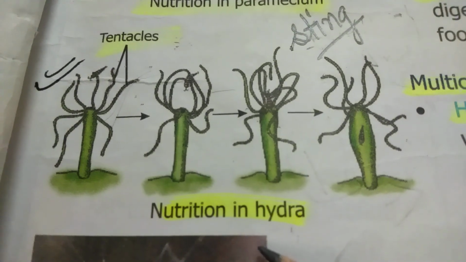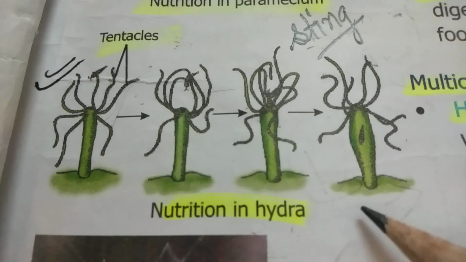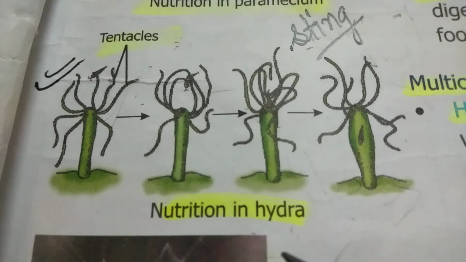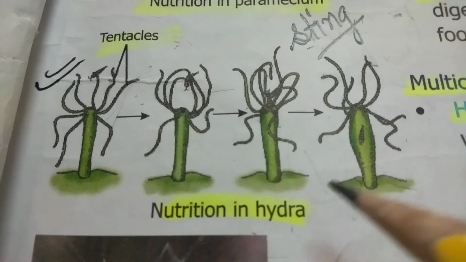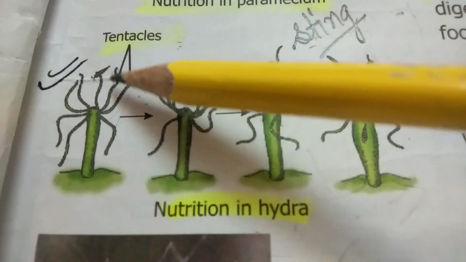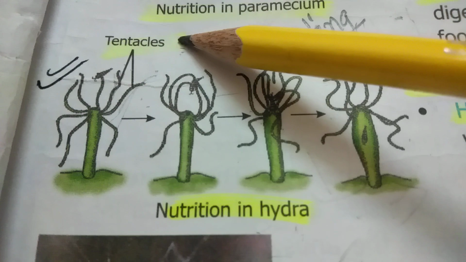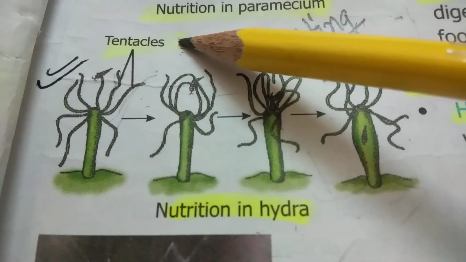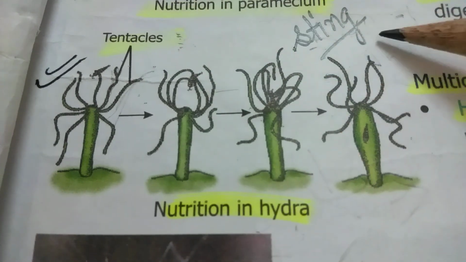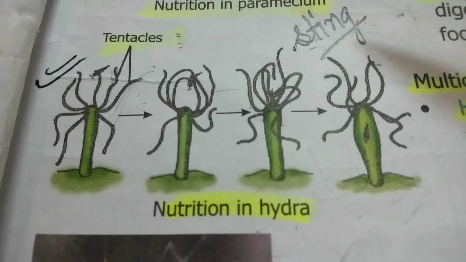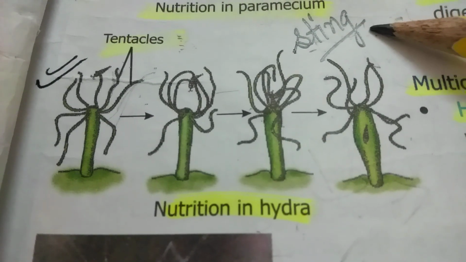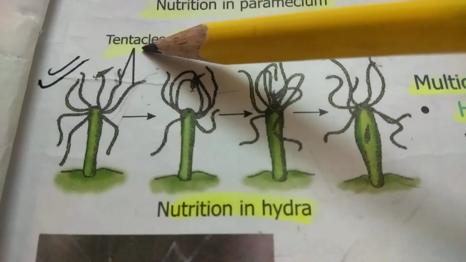So students, hydra is what? An aquatic animal, and on the body of this hydra this structure is present that is known as what? Tentacles. And on these tentacles what is present? Sting cells. And with the help of these sting cells, tentacles do what?